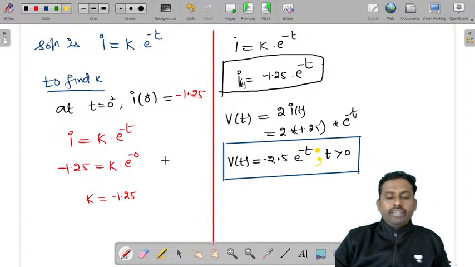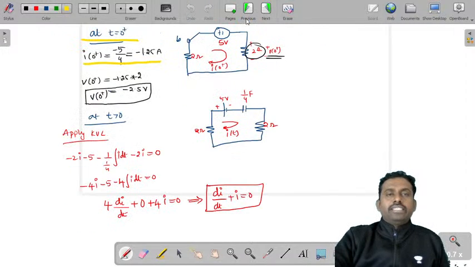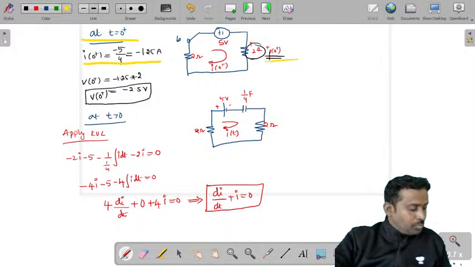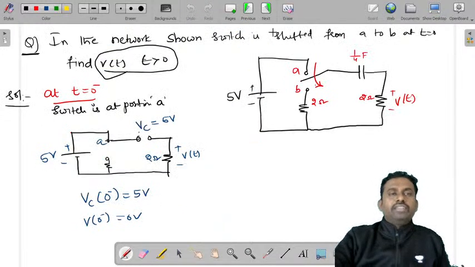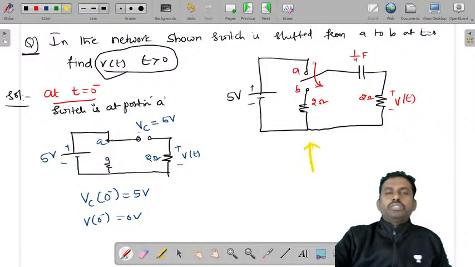Minus 2.5 e power minus t is the voltage across the resistor that is asked. So this is one solution. Let's see how we have done this. The circuit is given like this, and here the switch is at position A for a long time. Then it is moved to position B.